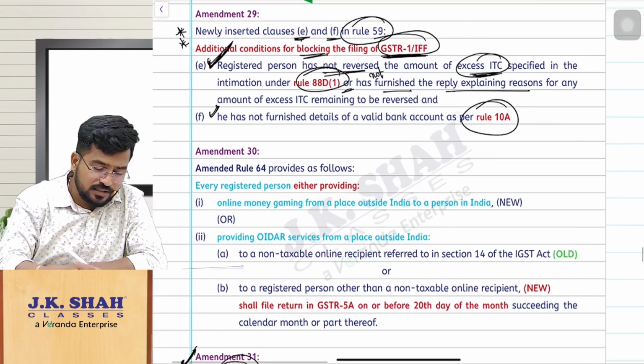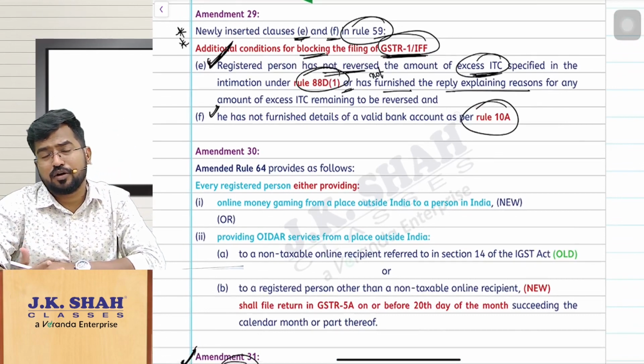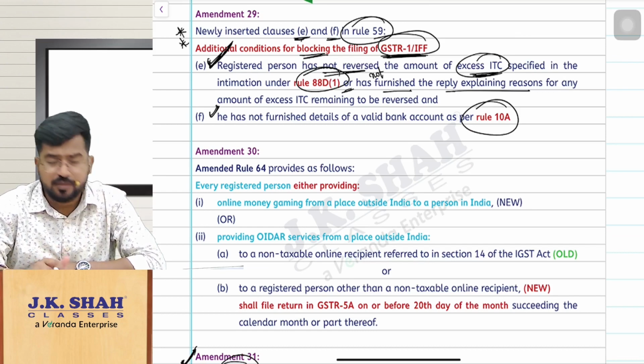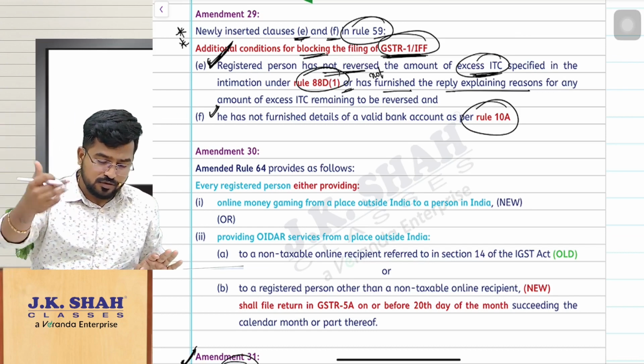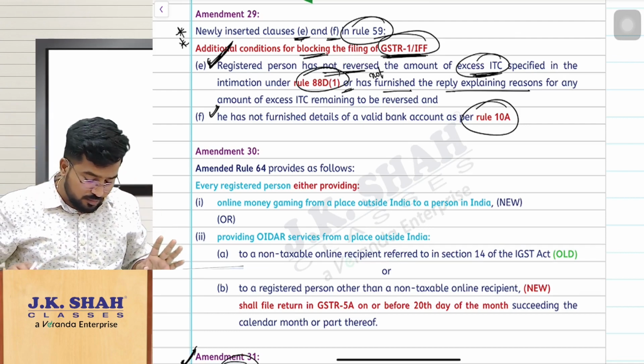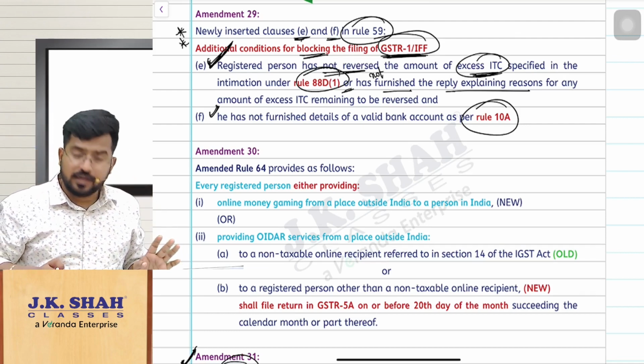So here they are saying that if you are not replying or not making the payment, your GSTR1 or IFF filing will be blocked, and if you are not updating your bank account details as per rule 10A, then also your GSTR1 filing and IFF shall be blocked. So that is amendment number 29 and 31.